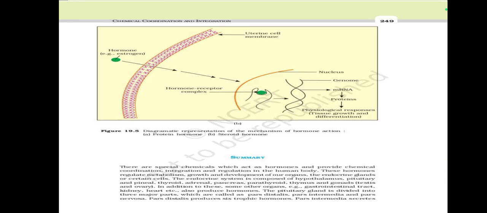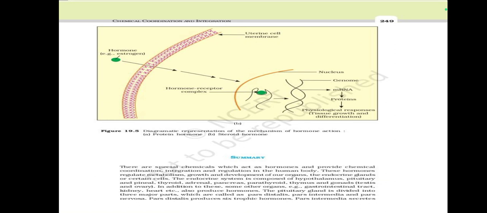Chemical coordination and integration summary. There are special chemicals which act as hormones and provide chemical coordination, integration, and regulation in the human body. These hormones regulate metabolism, growth, and development of our organs.